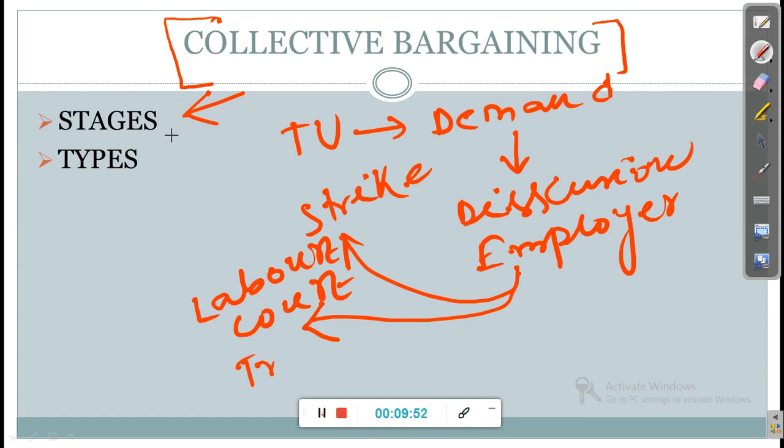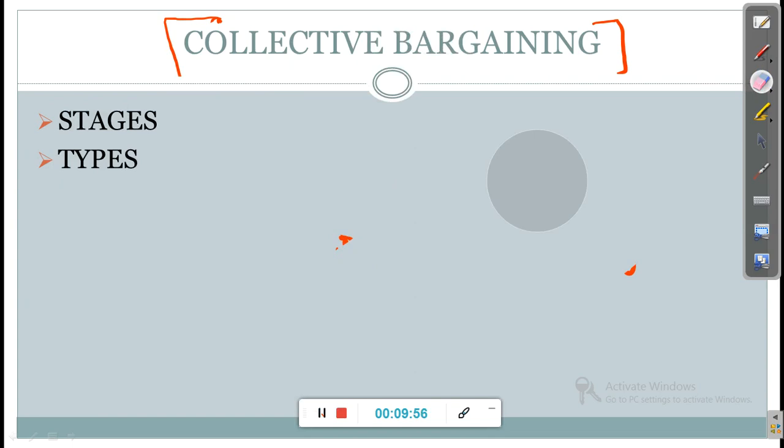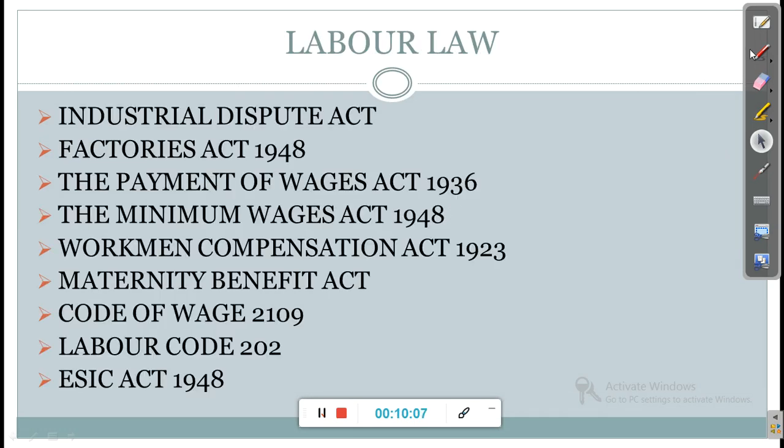There are also different types of collective bargaining, so you should read that from this topic too. Okay, so collective bargaining and trade union are the two important parts of industrial relations and labor law. Now next is the most important part of industrial relations and labor law.